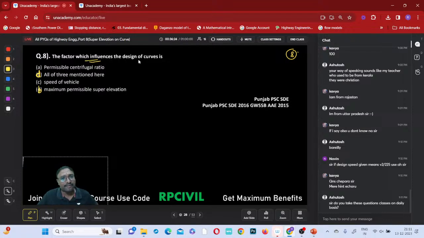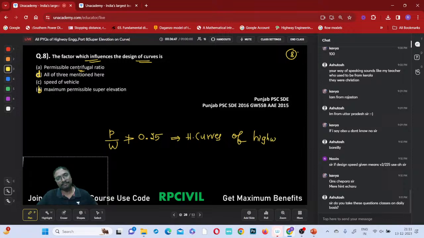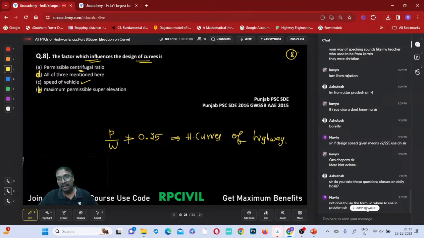The factor which influences the design of the curve is which one? Permissible centrifugal ratio. Do you remember that? P by W is the centrifugal ratio. It should not be greater than 0.25 for horizontal curves of highways. For railways, it should not be greater than 1 by 8. Now, speed of the vehicle will definitely influence it.